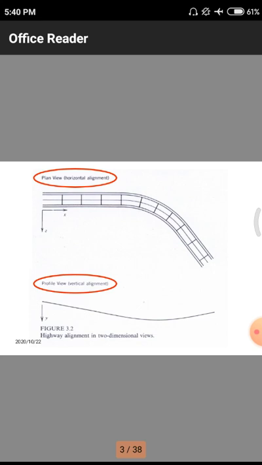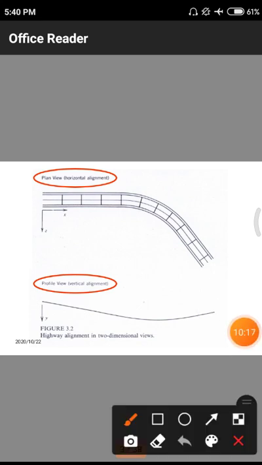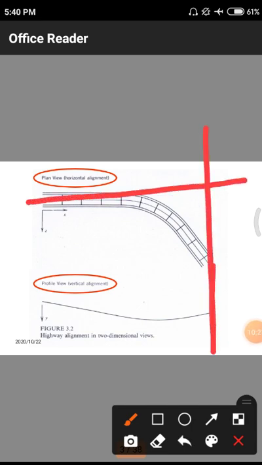It is a simple plan for a normal road which has this horizontal alignment and vertical alignment. Horizontal alignment means normally the road will change its direction with respect to another road, so there is some circular curve like this. This is a road, and here we are having another road, and these two roads are connected with the help of this arc-like structure.